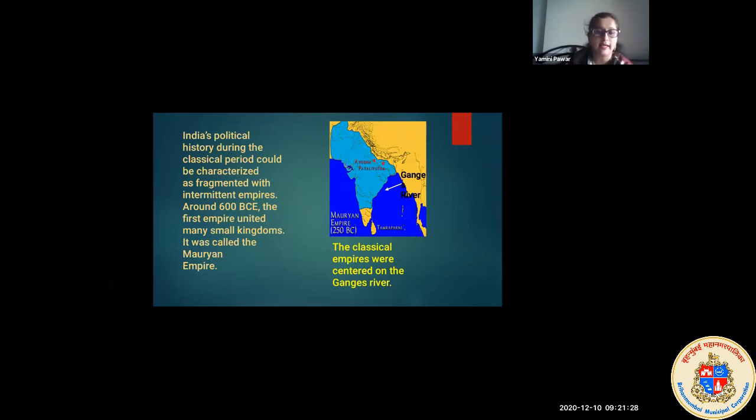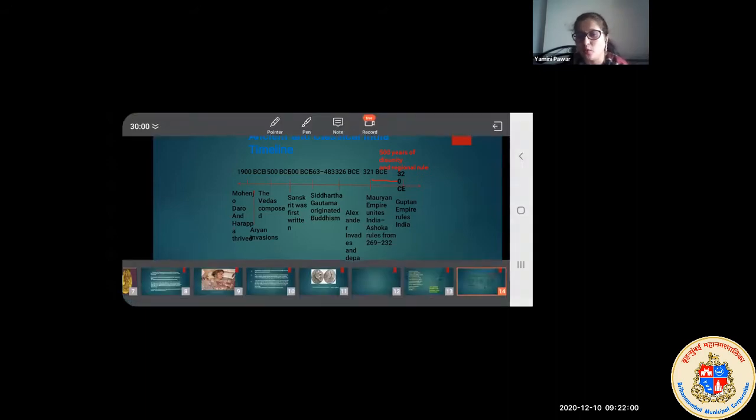Okay, let's look at the next slide. In the next slide, I have just shown you the timeline, which helps us understand for how long the Mauryan Empire was there. As you can see, I have made the ancient and classical Indian timeline for you. In 1900, you can see Mohenjo-daro, the Vedas, the Sanskrit, the Siddharth. In 326 BC, you can see Alexander's invasion. When you move on, you can see that for 500 years, disunity and regional rule was there.